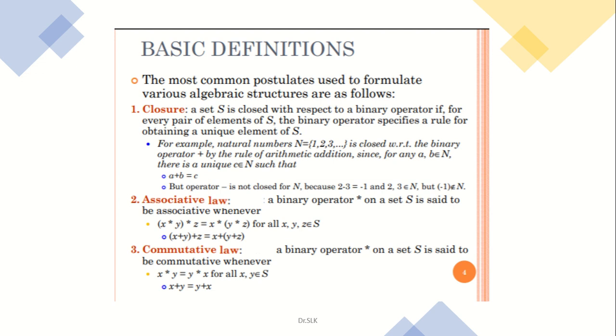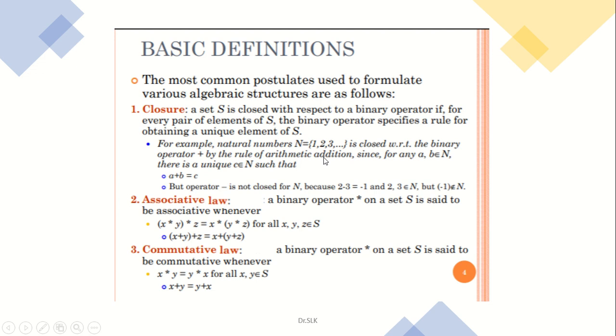Then a, b, c are all present in the same set n. But when it is operated by a negative symbol, it is not closed; it won't follow the closure axiom. That means the set you considered earlier should be a different set. It should be the integers, from negative values to positive values. For that case the negative arithmetic operation can be done.